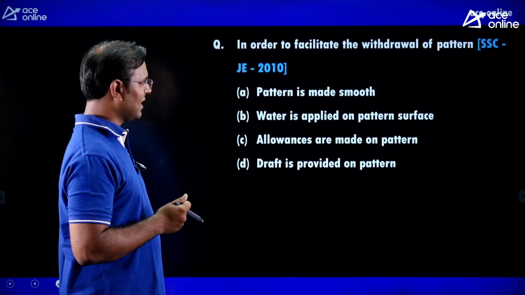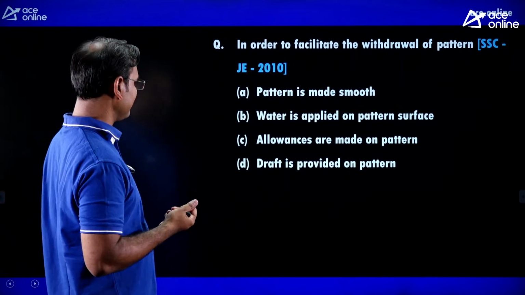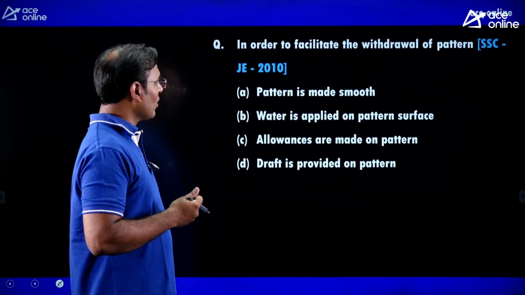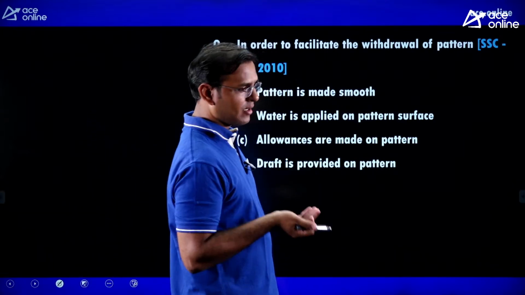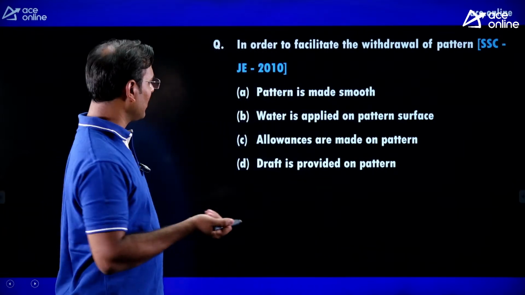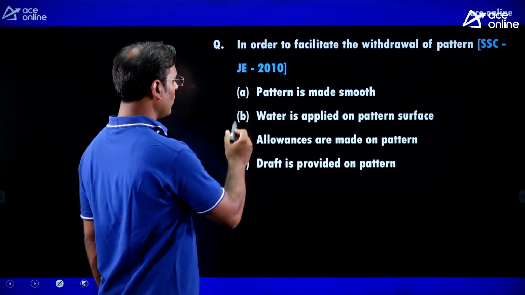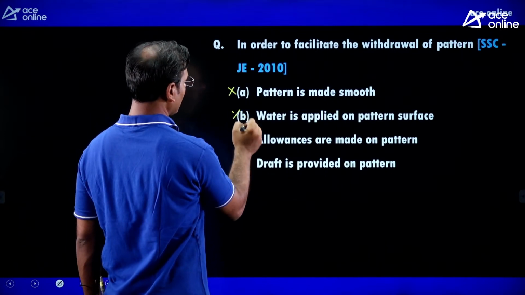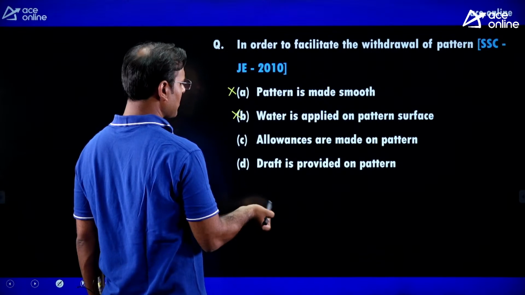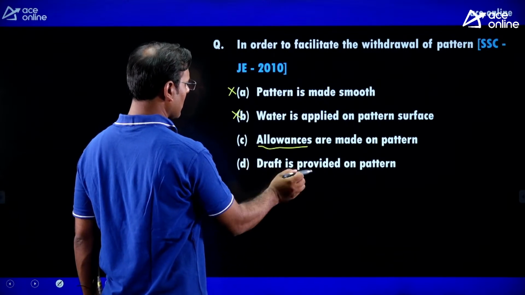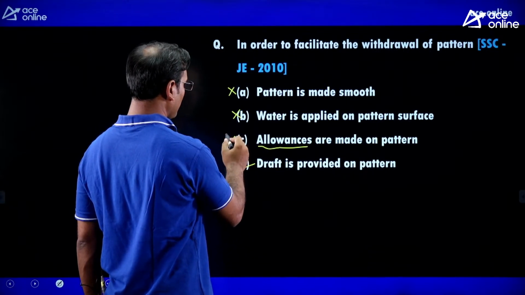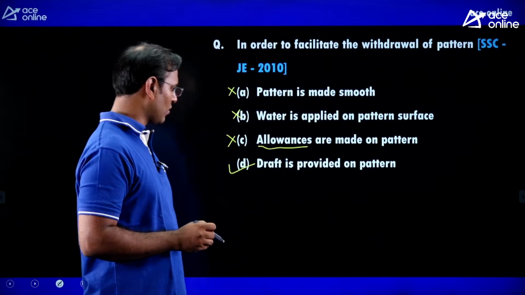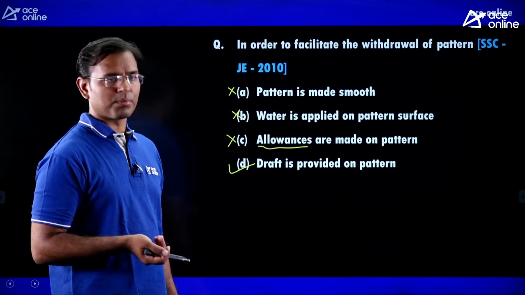Next, in order to facilitate the withdrawal of the pattern, okay, in order to facilitate the withdrawal of the pattern, meaning to remove the pattern, what is required? Pattern is made smooth? No. Water is applied on pattern surface? Wrong. Allowances are made on pattern, this is correct, and draft is provided on pattern, this is more correct. Yes, the correct answer is option D, draft is provided on pattern.